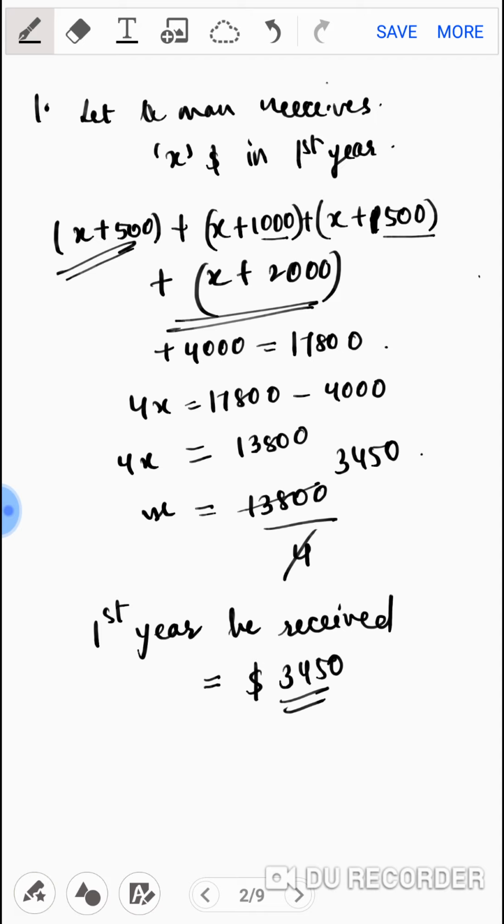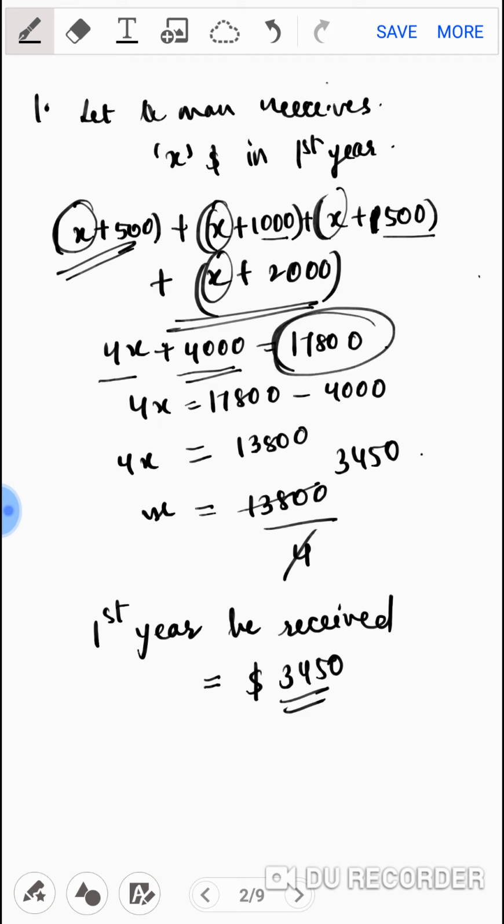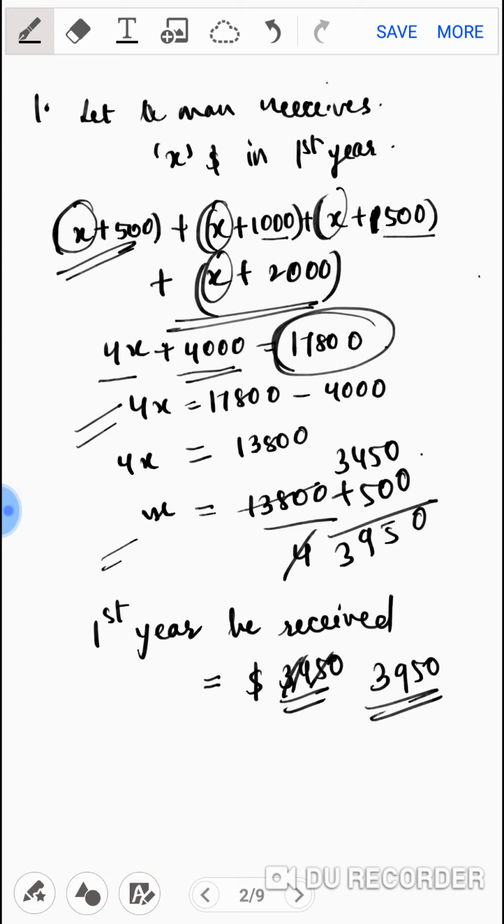Yes, my dear kids, got my point clear? So you have made such an equation for 4 years. Once you solve this equation, you will get 4x, and when you add 500, 1000, 1500 and 2000, you will get 4000. And the total amount you have received in 4 years is $17,800. Once you solve this equation, you will get the value of x, that is 3450. So 3450 is the previous year, where you have to add 500 to this, and that will be 3950. So your final answer is 3950.